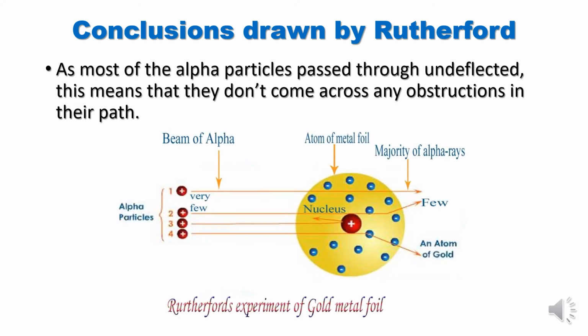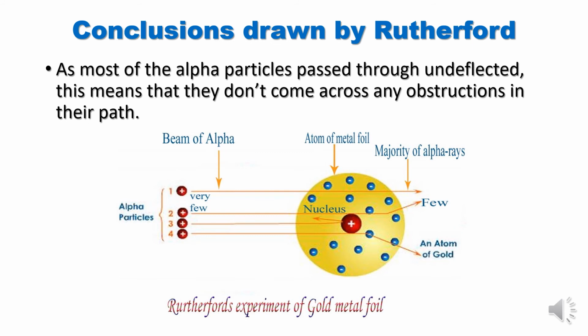Observe this, children. The alpha particle coming from the alpha source is passing undeflected because it has not come across any obstruction in its path. Very few got deflected because they came near the nucleus of an atom, and 1 out of 12,000 got deflected back.